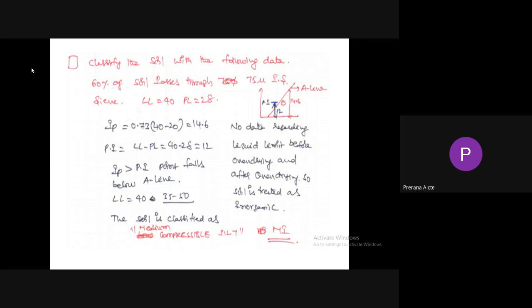No data is given regarding liquid limit before oven drying and after drying, so the soil is treated as inorganic. I for inorganic, S for silt: inorganic silt of medium compressibility, so MI.